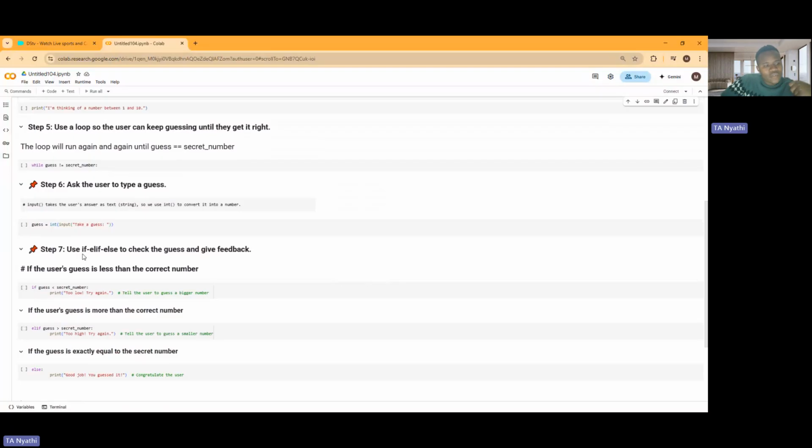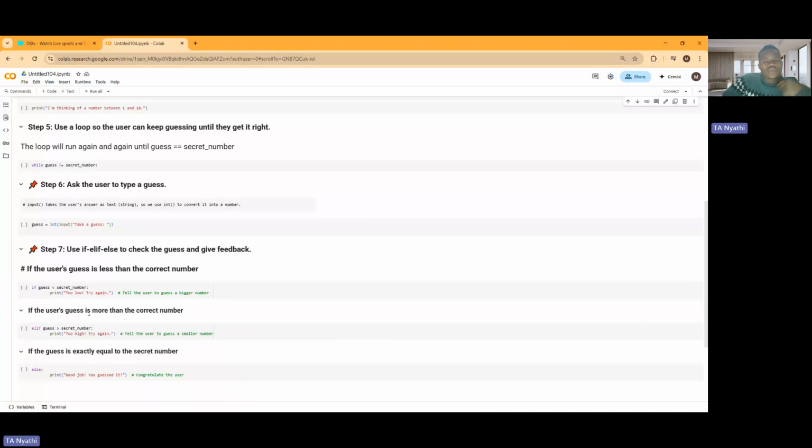Step 7, we use if, elif, else to check the guess and give them feedback. So if the user's guess is less than the correct number, this is what will happen. If you guess less than the secret number, you're going to print "too low, try again." If you guess more than the correct number, you're going to say "too high, try again." This is what I'm saying.